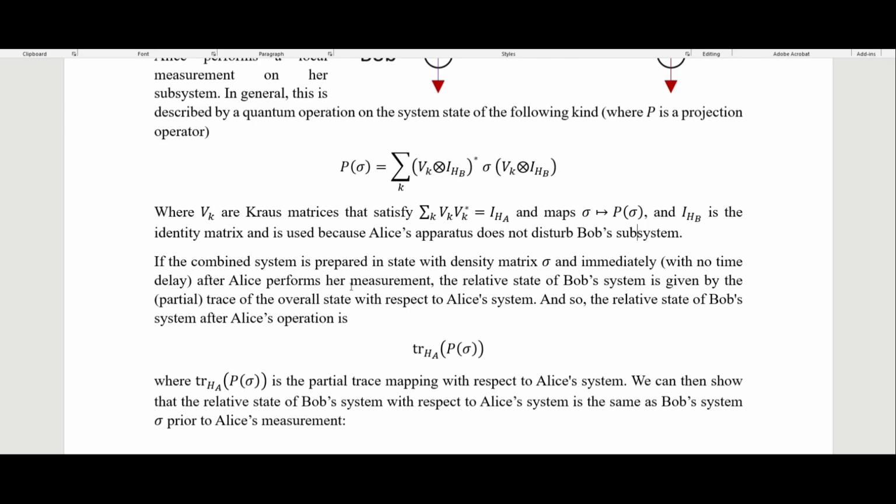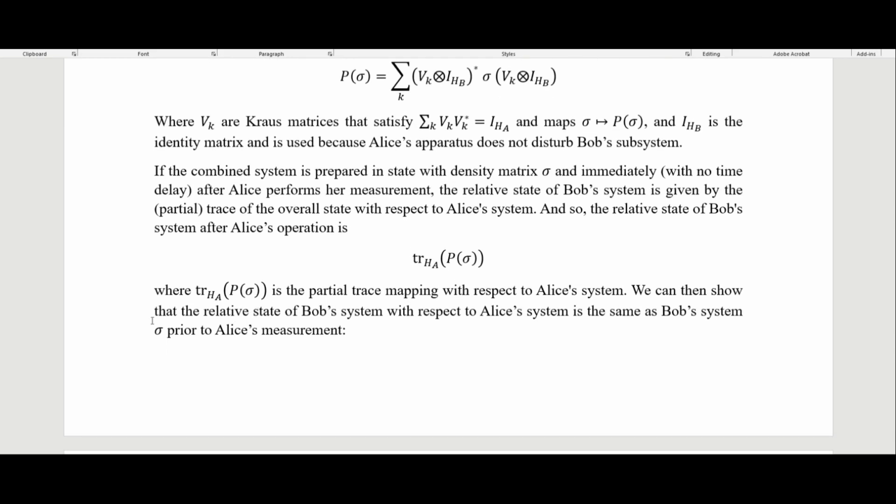So if the combined system is prepared in a state with density matrix sigma, and immediately with no time delay after Alice performs her measurement, the relative state of Bob's system is given by the partial trace of the overall state with respect to Alice's system. And so the relative state of Bob's system after Alice's operation is just the trace here of the projection of the density matrix here. This right here is just the partial trace mapping with respect to Alice's system.